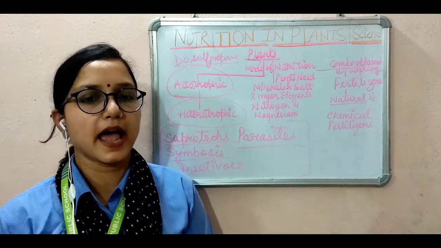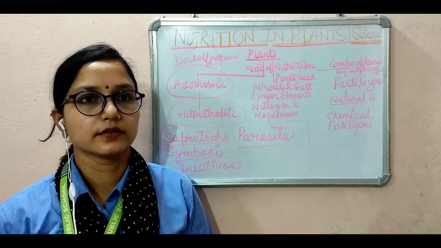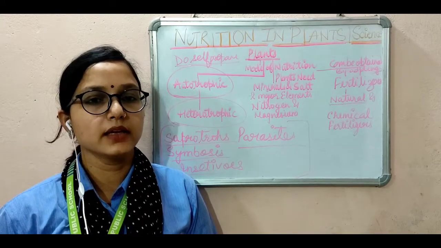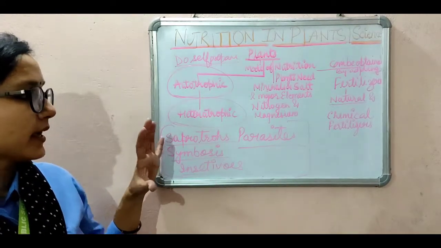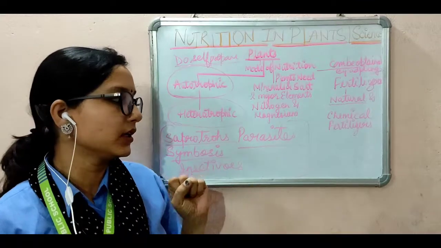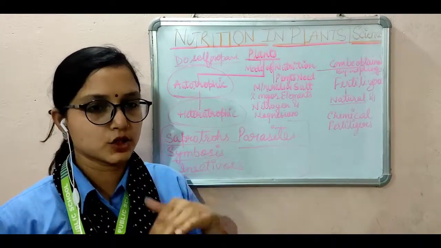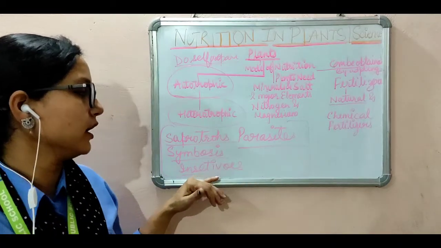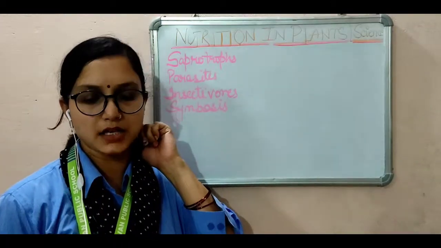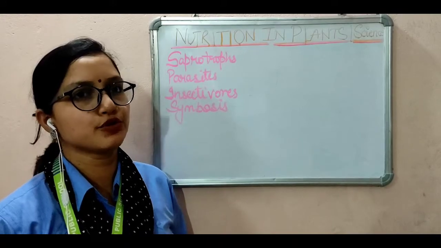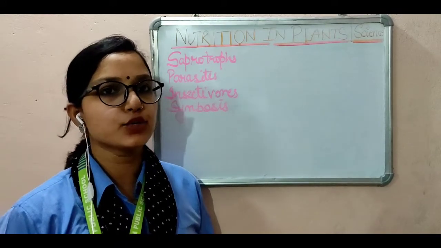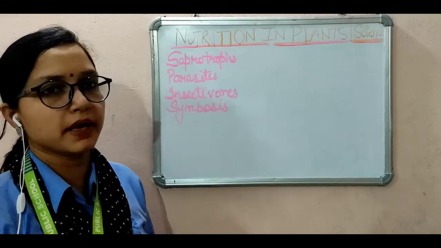They catch or trap the animals and swallow them, and then they get the nutrition. These plants lack nutrients such as nitrogen and other minerals.